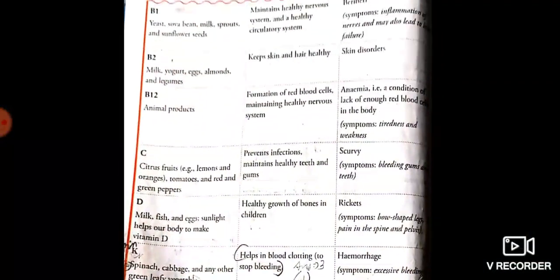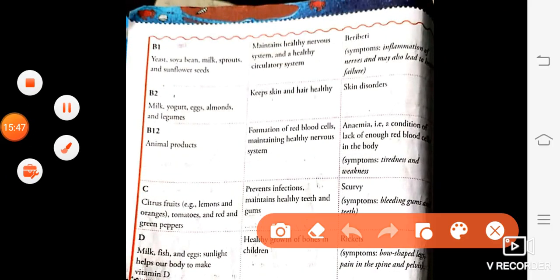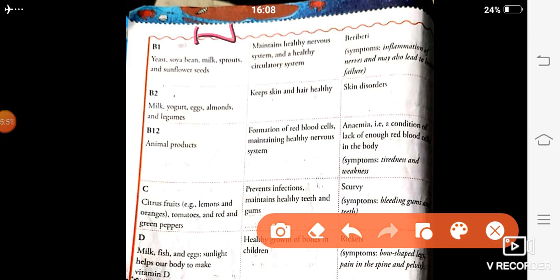For the names of diseases, you will just make a table, nutrition and disease. 2 columns you will make, like this is made here, nutrition and disease. So here you can see the names of nutrition are given, and in front of them you will write the disease.